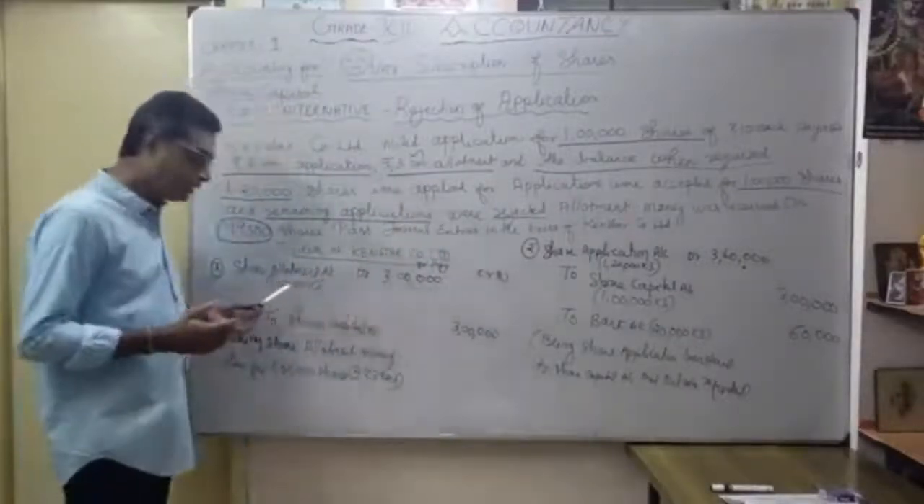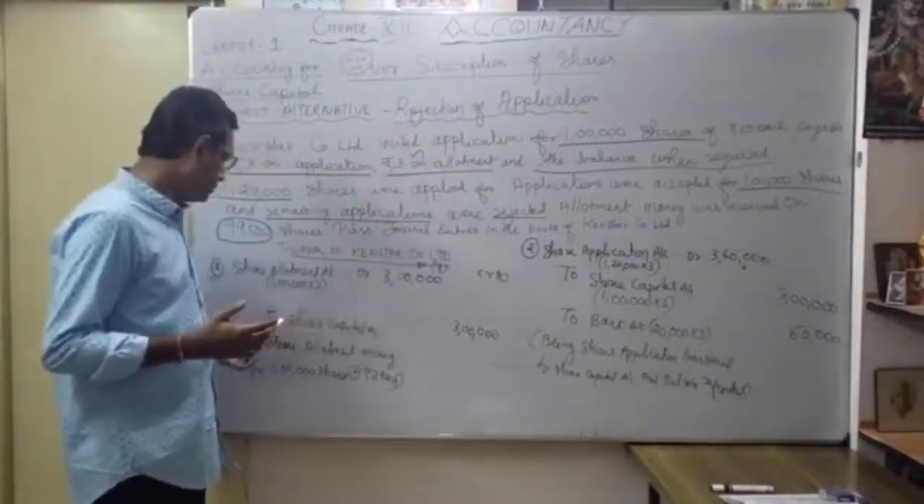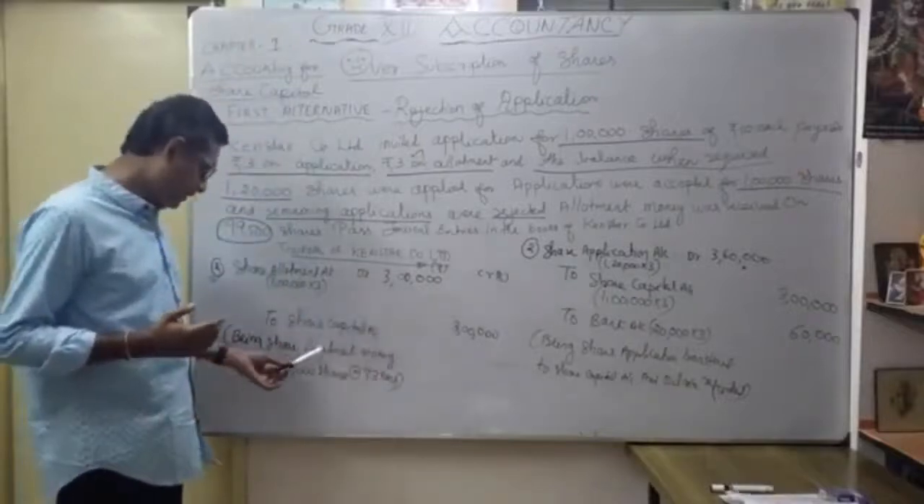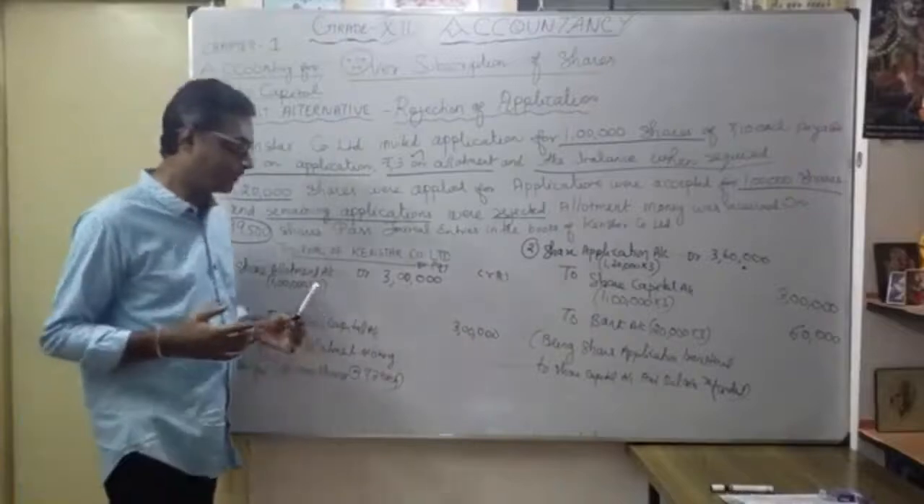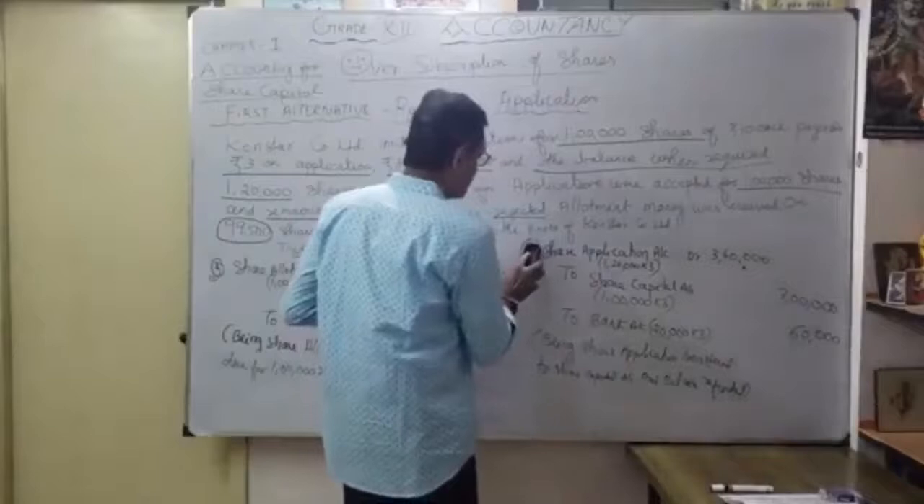Within the bracket, explain how you got 3 lakhs: 1 lakh into 3. To share capital account 3 lakhs. Okay, narration: being share allotment money due for 1 lakh shares at the rate of 3 each. Okay, now what is the payment received entry? That means the payment entry, the fourth entry.